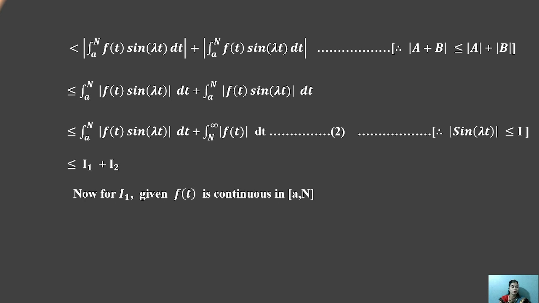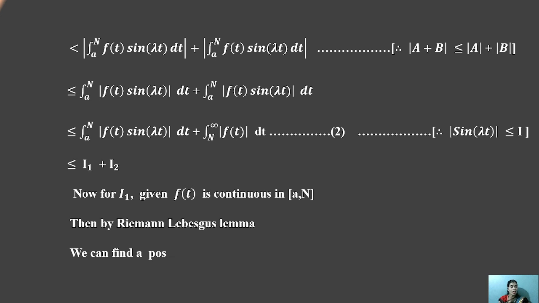Then the value I1 plus I2 changes to this form. I1 is the integral from a to n of mod of f(t) sin λt dt, and I2 is the integral from n to infinity of f(t) dt. This is the given equation.